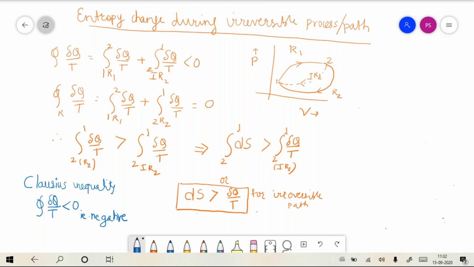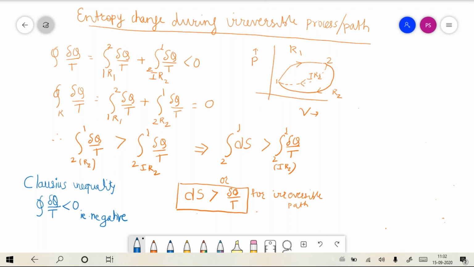If you get the cyclic integral of del q by T as negative, then that cycle is an irreversible cycle. If the value is positive, then that thermodynamic cycle is an impossible cycle; we cannot solve that cycle. And if it happens to be equal to zero, one can say that the cycle is a reversible cycle.